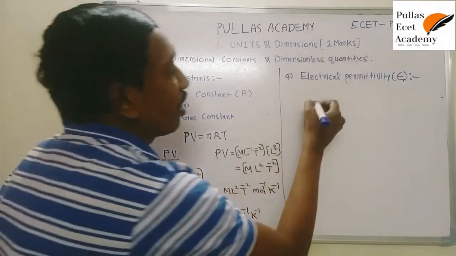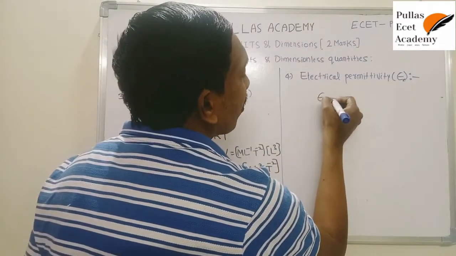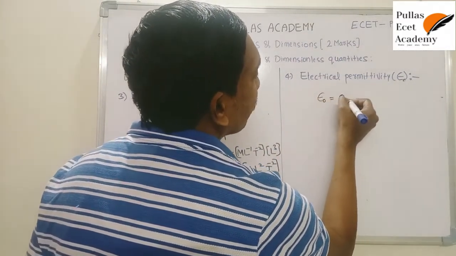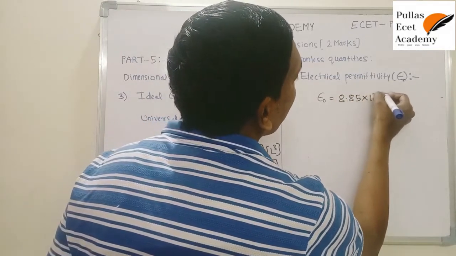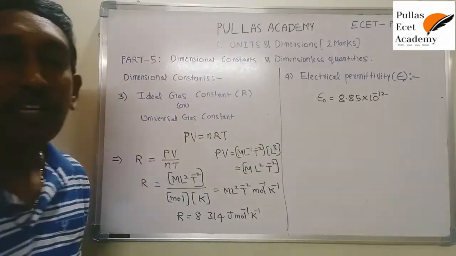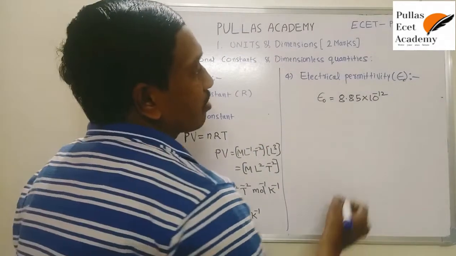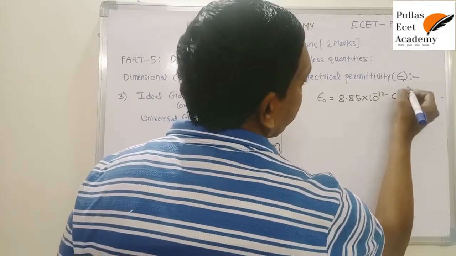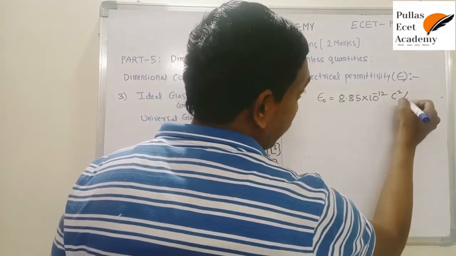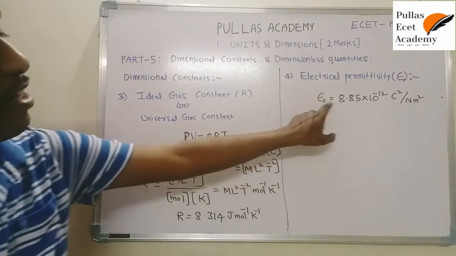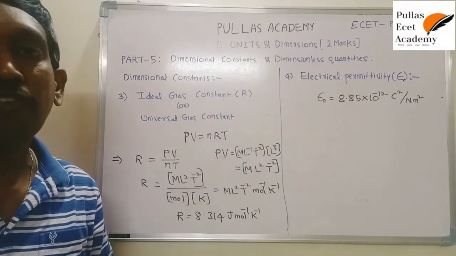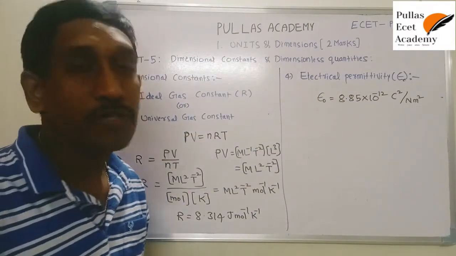It is a known value. Do you know the value? The epsilon naught value is 8.85 into 10⁻¹². Its units are coulomb square by newton meter square. It has a fixed value with a dimensional formula. We need the dimensional formula, so how to construct it?